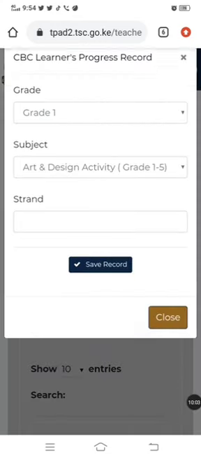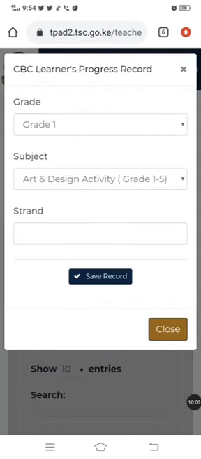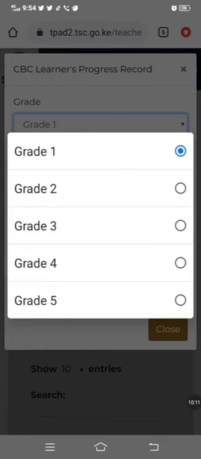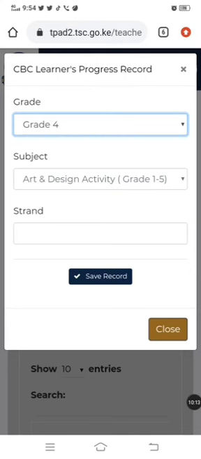So for CBC, it's slightly different. We are not setting the percentages, the 50s or the 40s. No. So I'm not in lower classes. I'm in grade 4. So grade 4, I'm teaching them CRE and science.